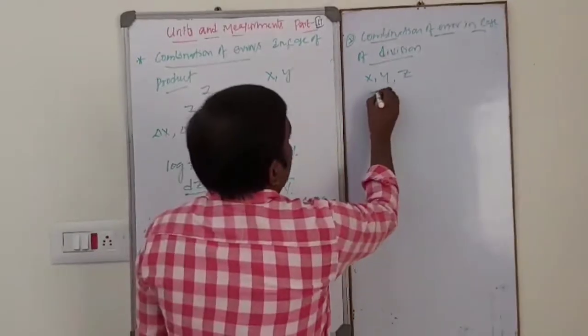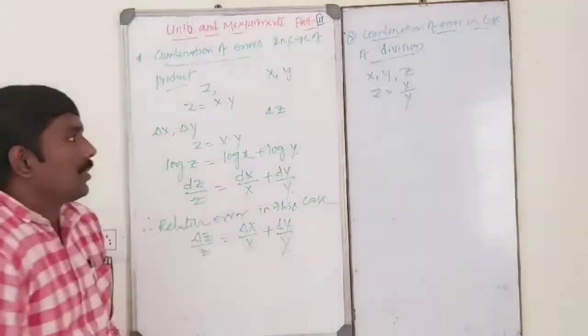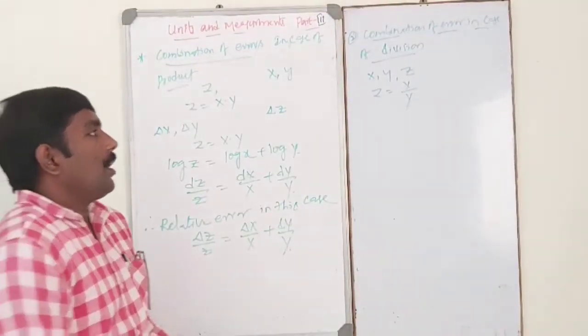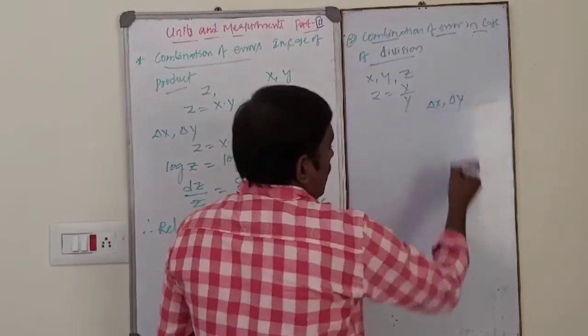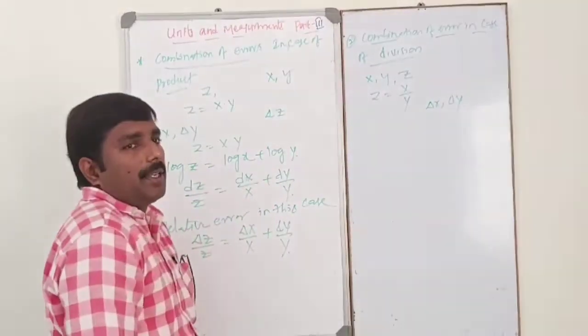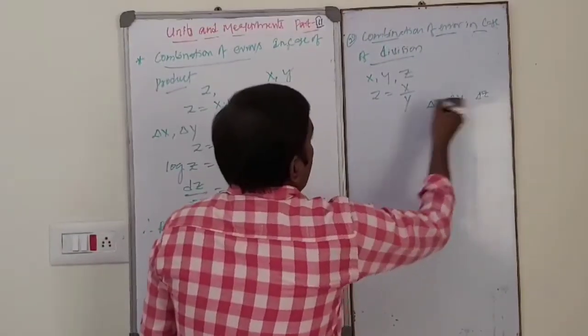Then the value of Z is the ratio of X by Y. And delta X and delta Y are the errors in X and Y, and delta Z is the error in Z.